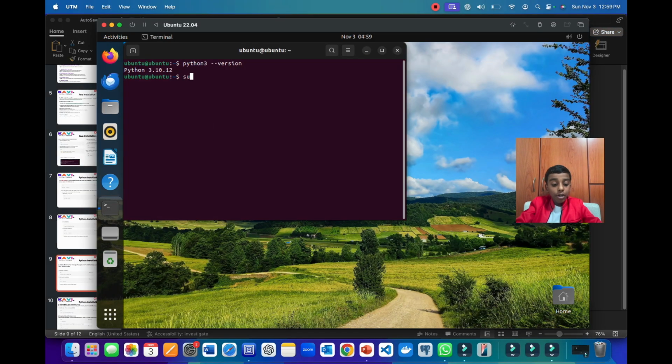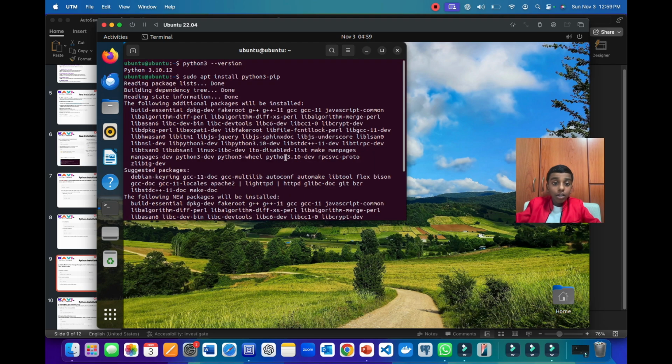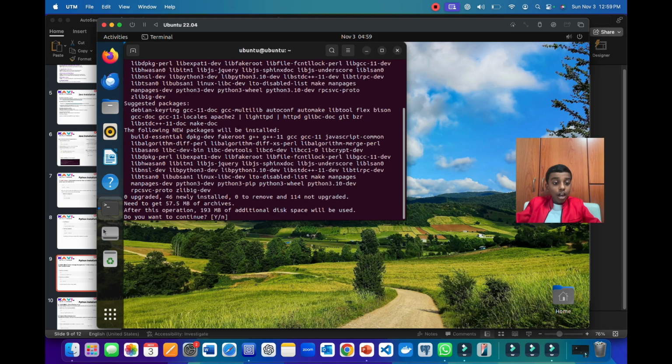So here we are supposed to write sudo apt install python3-pip. Now here it's saying, do you want to continue, yes or no? So we can press yes to continue and no to not continue.